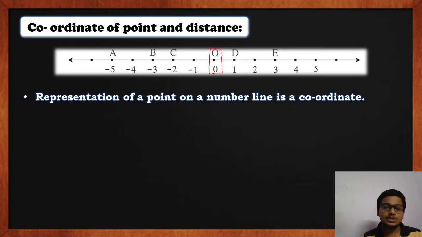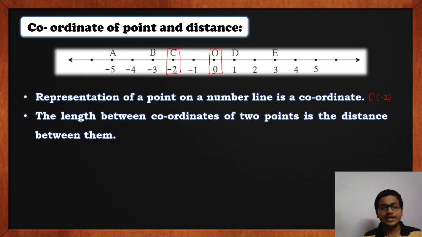Numbers to the left of 0 on the number line are negative numbers and numbers to the right are positive numbers. Generally, numbers to the right are considered greater in value as compared to the numbers on the left. Any number which is represented by a point on a number line can be called a coordinate. For example, C with value -2 can be termed as a coordinate. A coordinate in one dimension is written like this: C -2, B -3, A -5, and so on.